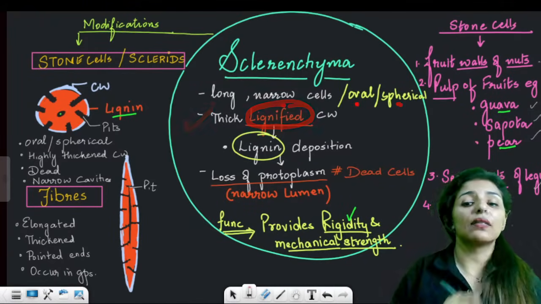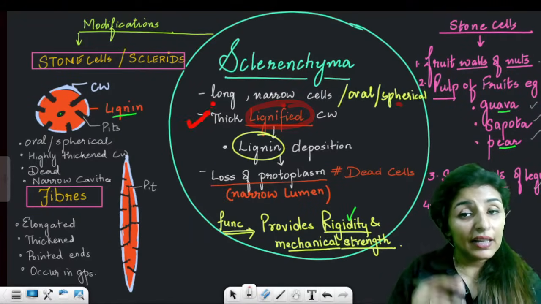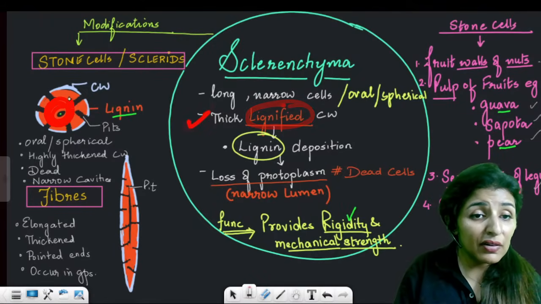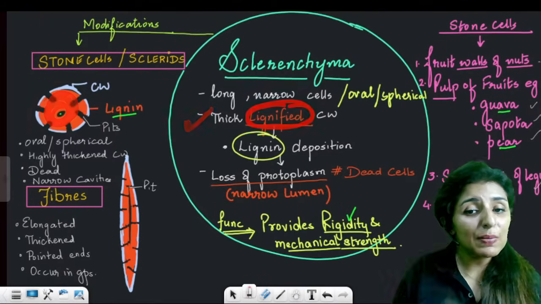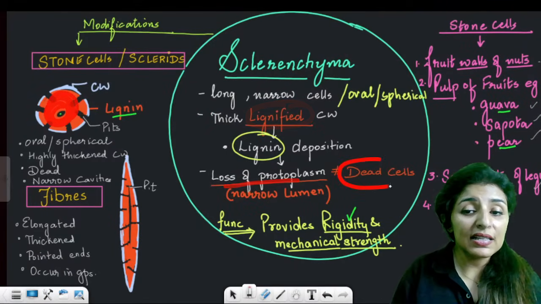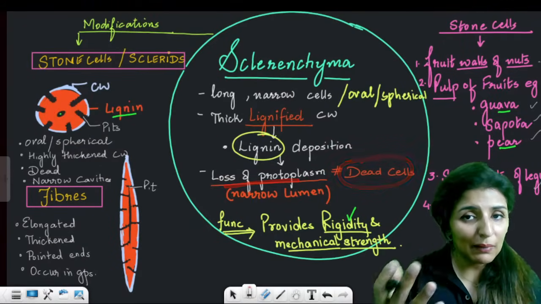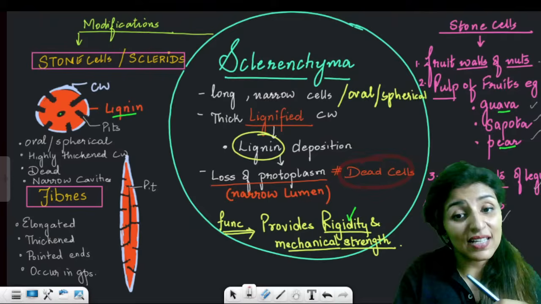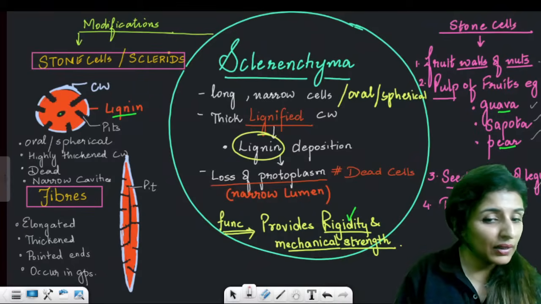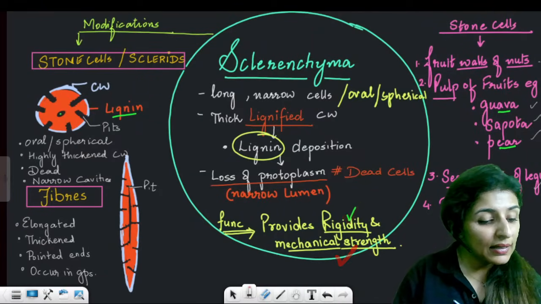Now this lignin will make the cell hard, it will make the cell rigid. In fact, this lignin deposition can increase so much that the entire space will be filled with lignin. There will be no space left for the protoplasm. So loss of protoplasm will kill the cell. The cell will die. So many sclerenchymatous cells eventually become dead cells. But then dead cells play an important role in protection because there is no fear of death anymore. They are hard. They provide rigidity. They provide mechanical strength. Are these points clear to all?